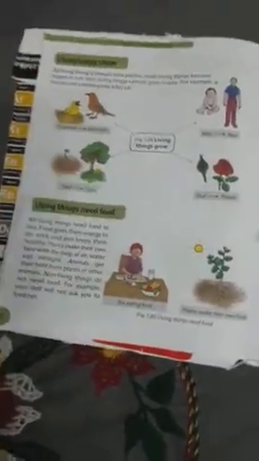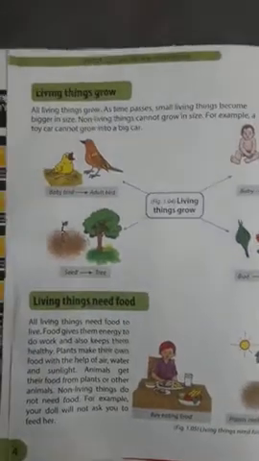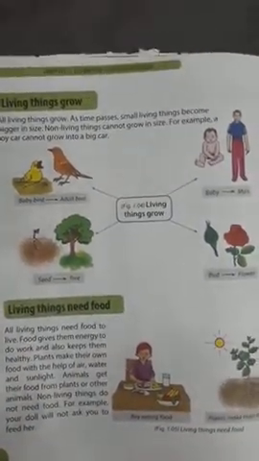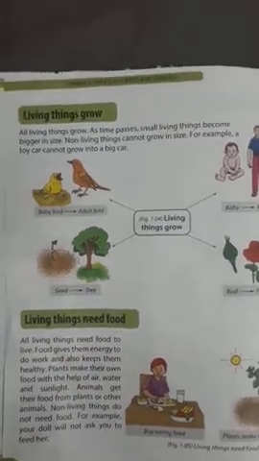Living things grow. All living things grow as time passes. Small living things become bigger in size. Non-living things cannot grow in size. For example, a toy car cannot grow into a big car. Now this is how a living thing grows. A baby bird turns into an adult bird. A seed grows into a tree. A baby turns into a man, and a bud turns into a flower.